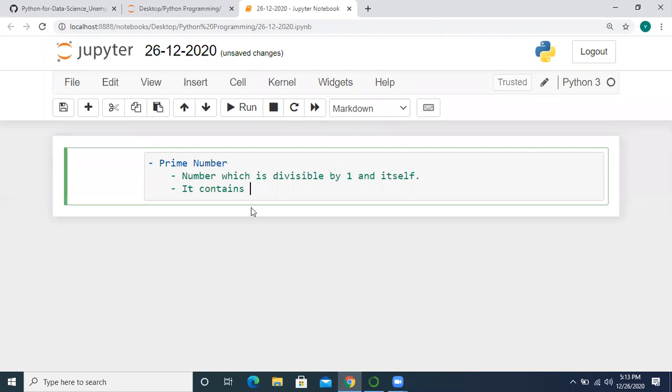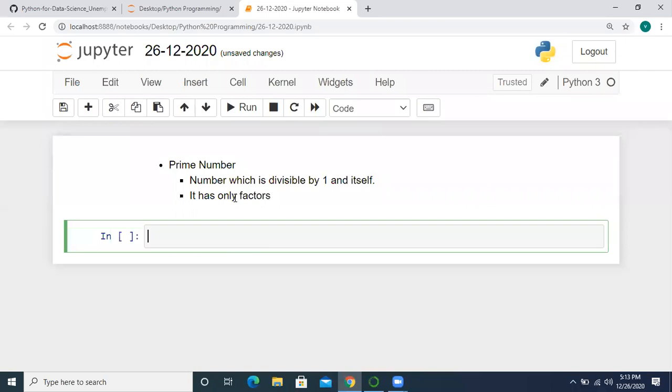So 1 and itself are the factors, or else it has only two factors. This is the condition you should know for writing the program. So a prime number is a number which is divisible by 1 and itself. It will have only two factors.